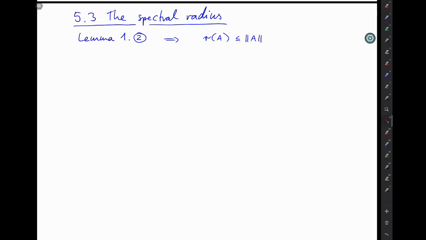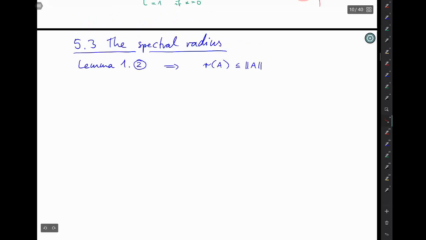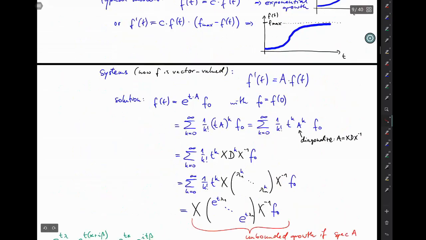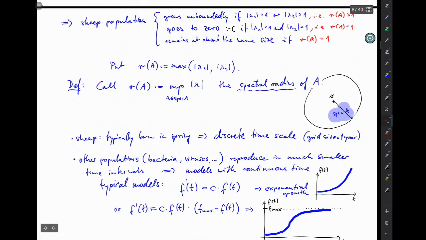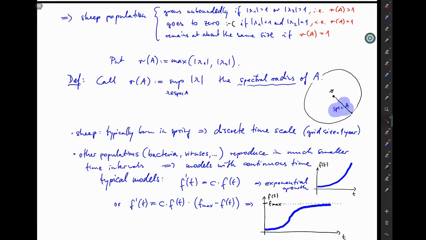In fact, now that we're talking about the spectral radius in a little more detail, let me come back to the definition and make one more comment, because now we have time for that. Here we say that the spectral radius is the supremum of modulus lambda for all lambdas in the spectrum of A. In lemma 1 we showed that the spectrum of A is bounded, so that this will give you a finite value, and is closed, so that the supremum will even be attained.